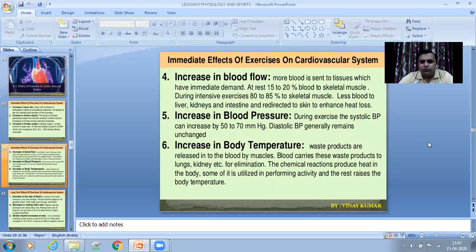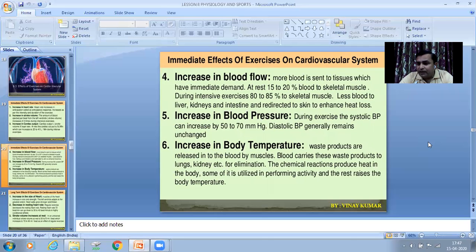Then increase in blood flow. More blood is sent to tissues which have immediate demand. At rest, 15 to 20% of blood goes through skeletal muscles. When any individual is in rest position, only 15 to 20% of your blood is pumped by the heart to the muscles.